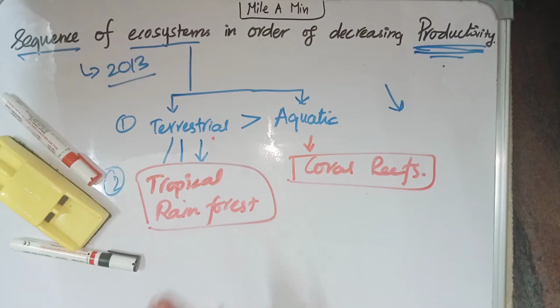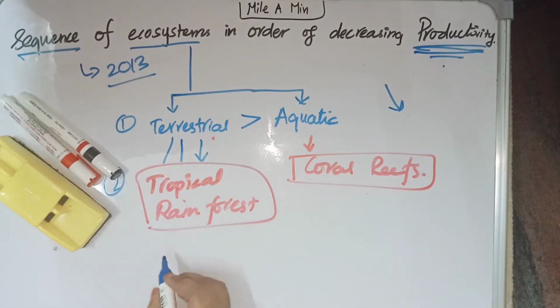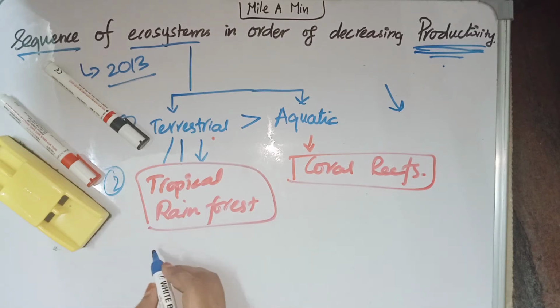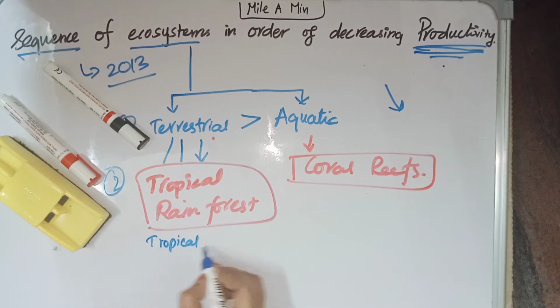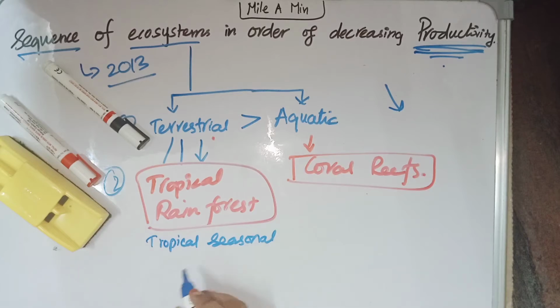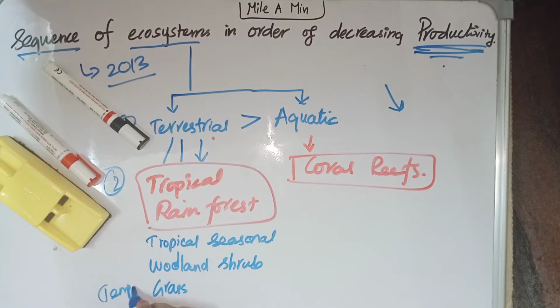So, we should see the order. The first one is tropical rainforest, which has the highest net primary productivity. The second one is tropical seasonal forest, then woodland and shrubland, and finally temperate grassland.